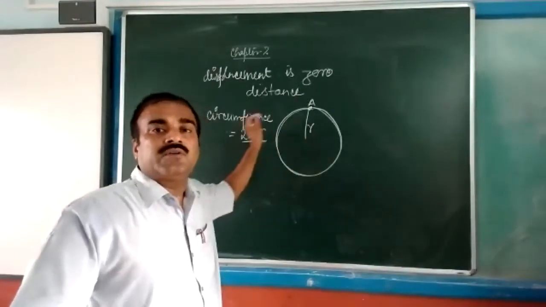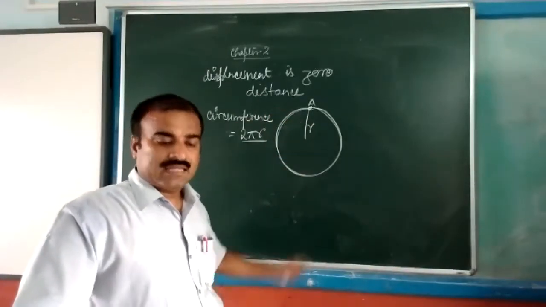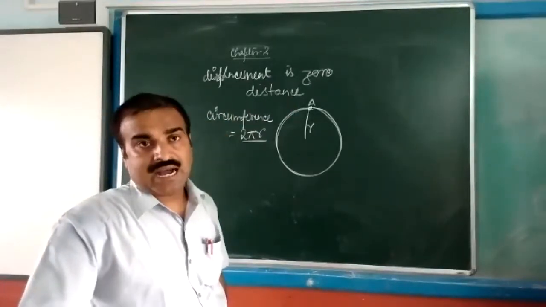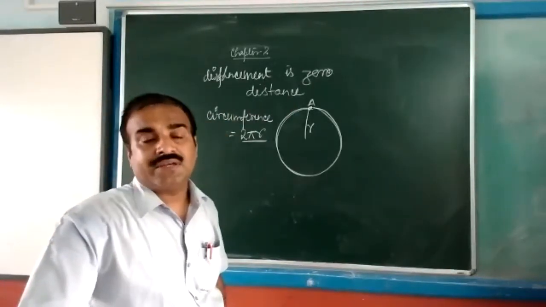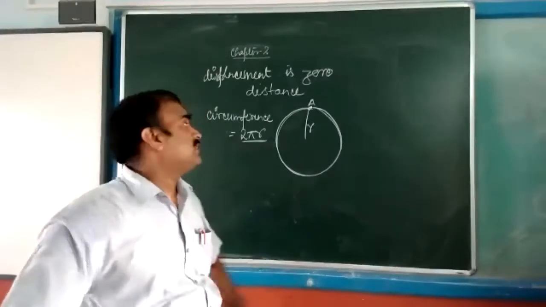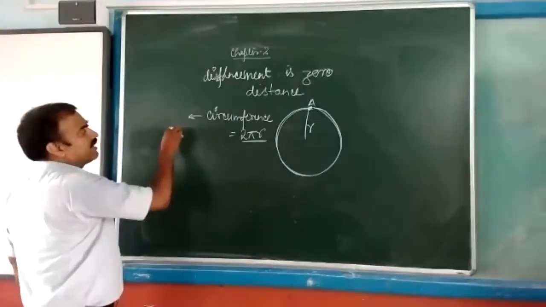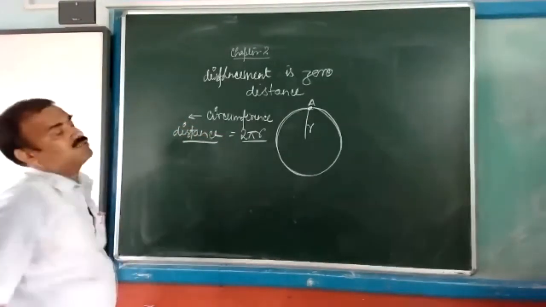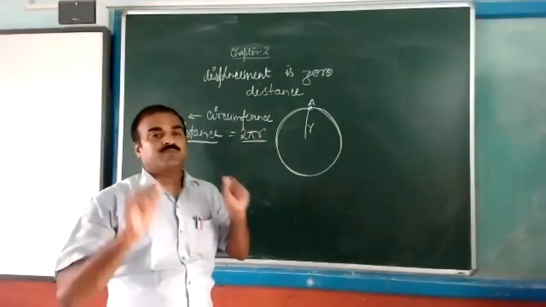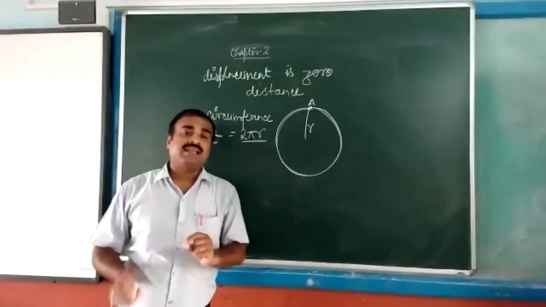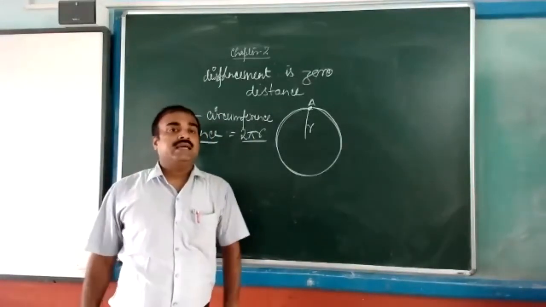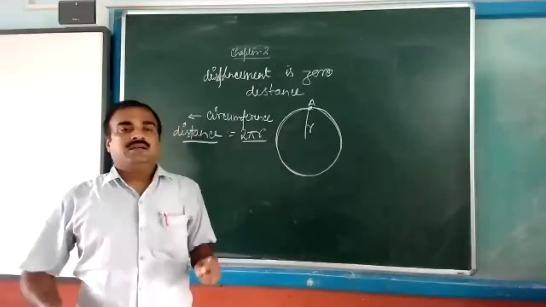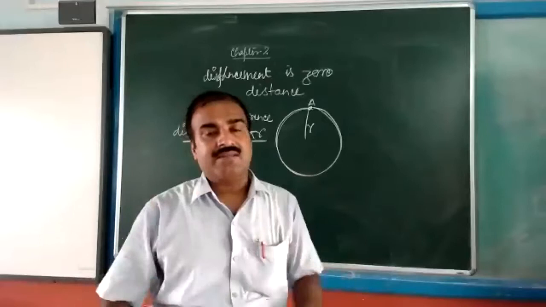But since it is moving on the circular path, there will be a circumference also, and the circumference is 2 pi r. So this can be taken as distance. Distance will be 2 pi r, but displacement will be 0. So you have to simply write like that. Yes, it is possible that if any object is moving on a circular path, the displacement will be 0, but it will cover some distance.